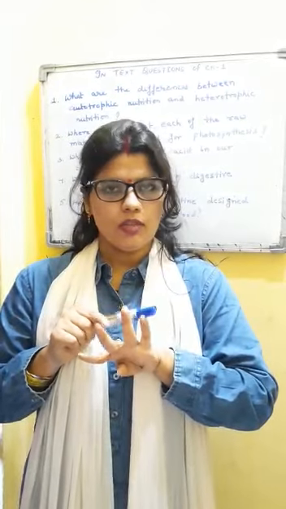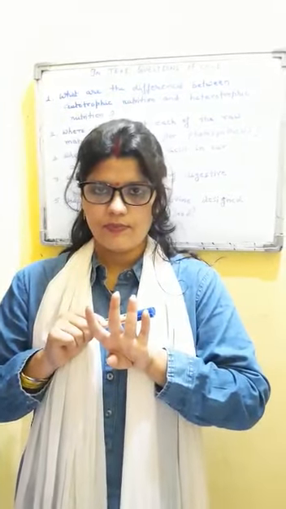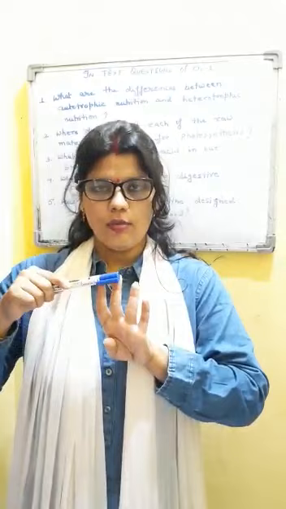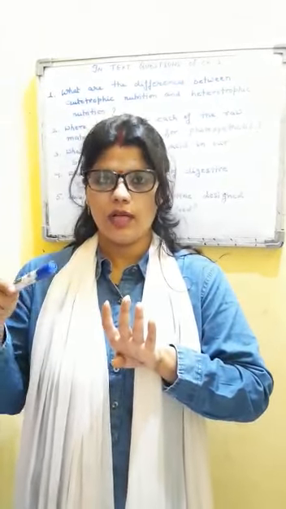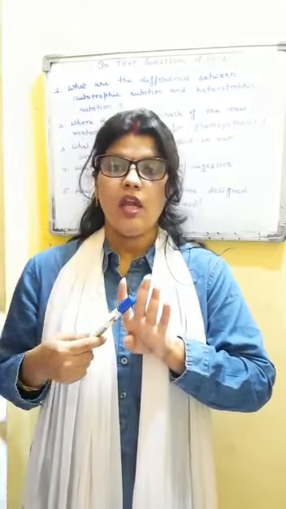Likewise, there are 4 raw materials. You will write down the names of all the 4 raw materials. What raw materials are taken from the environment, you will write down which component of the biosphere, from air, soil, water, where, and which part of the plant is taking it. You will write down that.